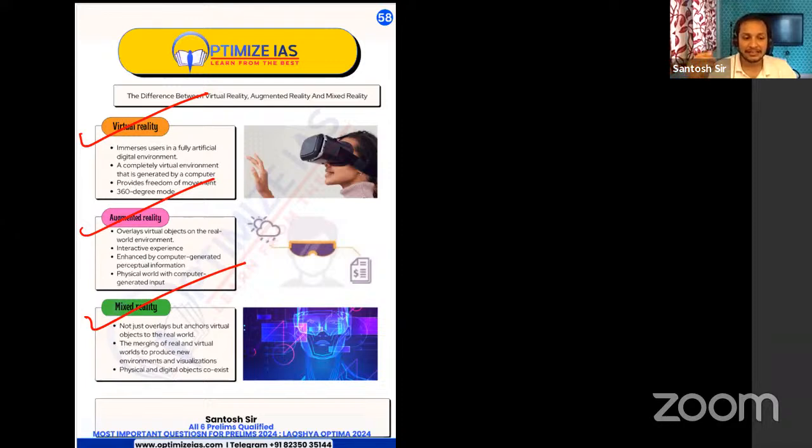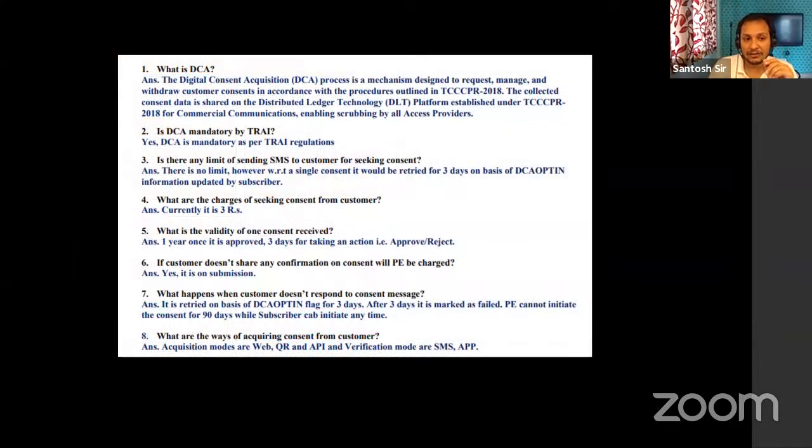Next is augmented reality. It is an overlay of virtual objects on a real environment. So the real environment stays, and above that we augment it. That is called augmented reality. Very, very important: there is a difference between virtual reality and augmented reality. The only difference is that virtual reality is completely virtual.